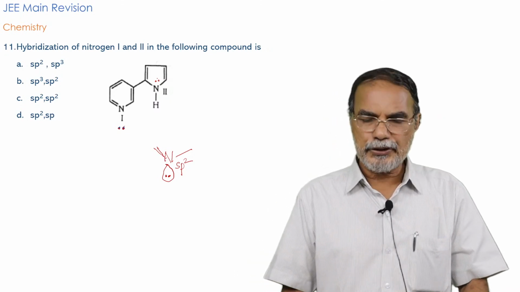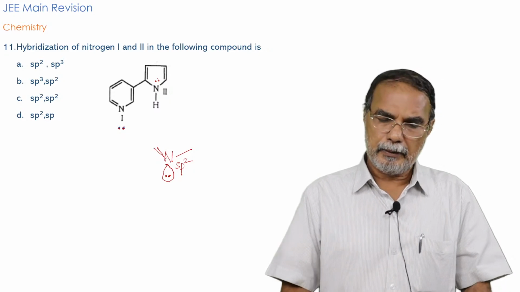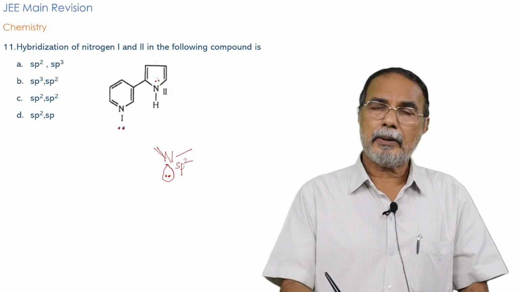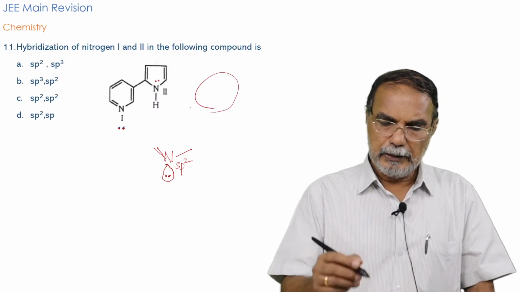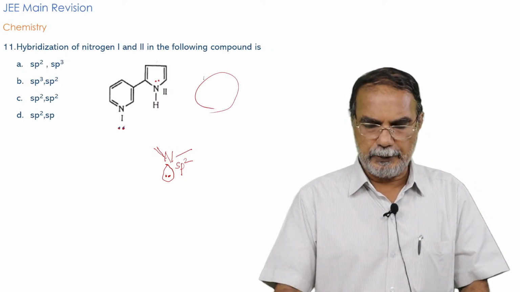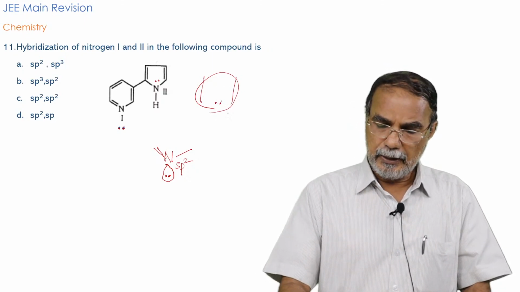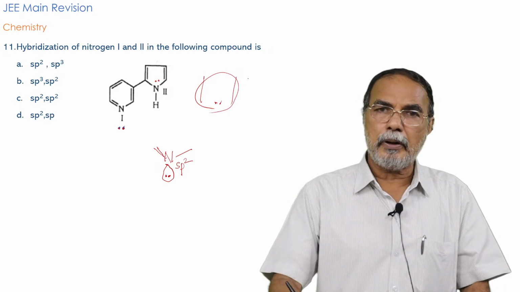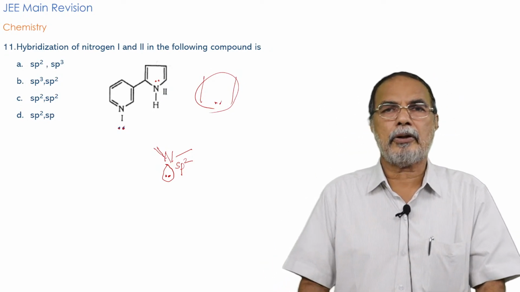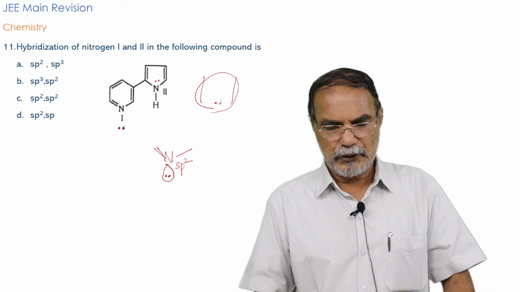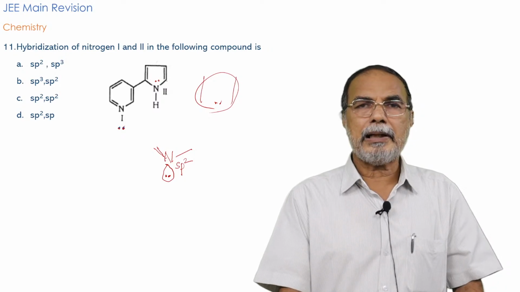And the pyrrole ring system also has the nitrogen with a lone pair, but this lone pair on nitrogen is actually involved in the resonance, isn't it? Involved in the delocalization. You have the pi bond here, you have the pi bond here, you have the lone pair here. So the lone pair is actually involved in the aromatic 6 pi electron cloud. So here the lone pair on the nitrogen is involved in the delocalization process.